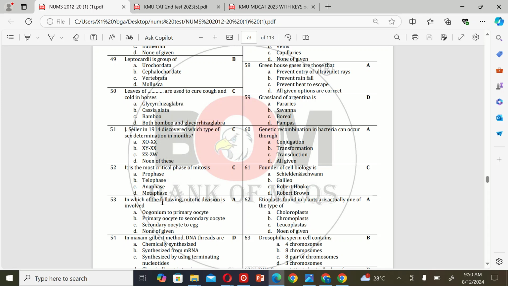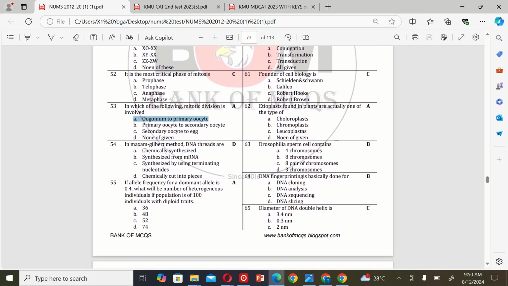The next MCQ is: in which of the following is mitotic division involved? A. Oogonium to primary oocytes, B. Primary oocyte to secondary oocytes, C. Secondary oocytes to eggs, and D. None of the given. So the correct option is A. Oogonium to primary oocytes.